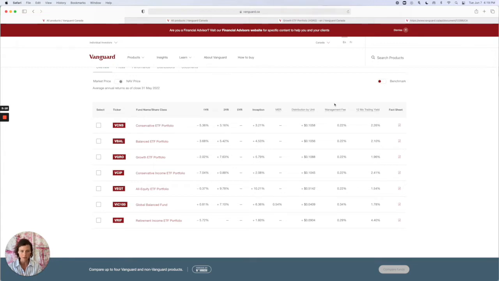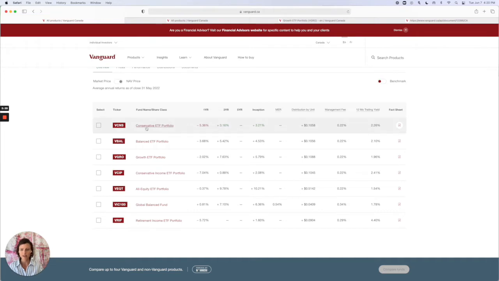You don't need to worry about the fee if it's anywhere below that. But the lower the fee, the less money you're paying to invest in that fund. So I'll show you how this differs from just a standard ETF rather than an asset allocation ETF. So these are all 0.2. And then the fact sheet will show you exactly what is in this portfolio.